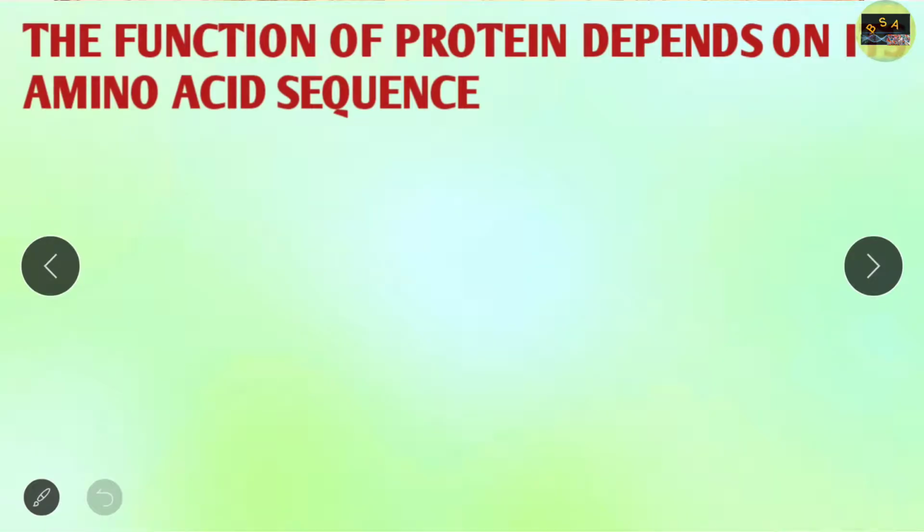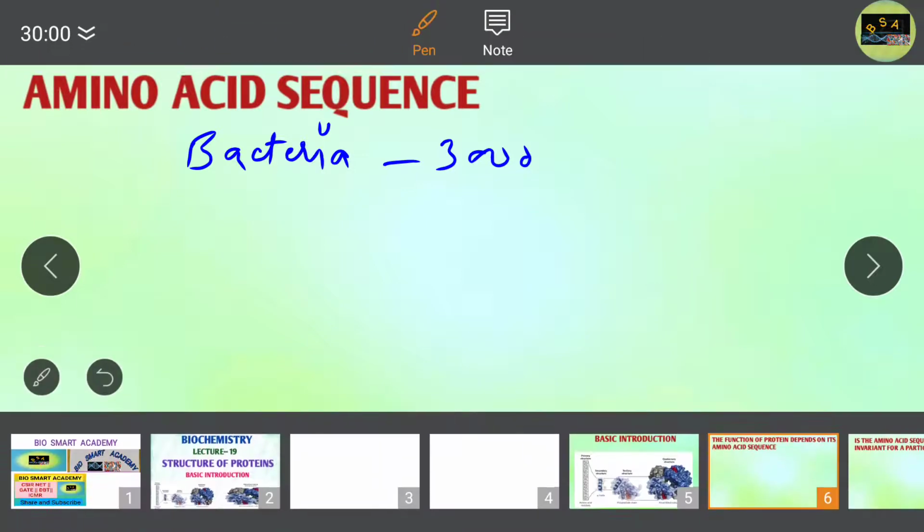There is a question: does the function of protein depend on its amino acid sequence? Yes, we can say that the function of protein depends on its amino acid sequence. For example, if we consider a bacteria and a human: bacteria contain about 3000 different proteins.